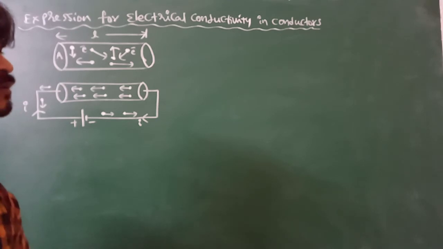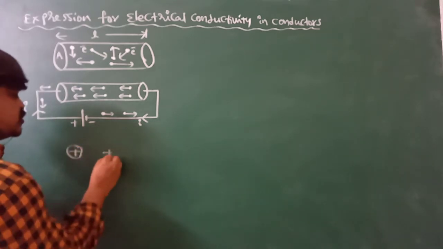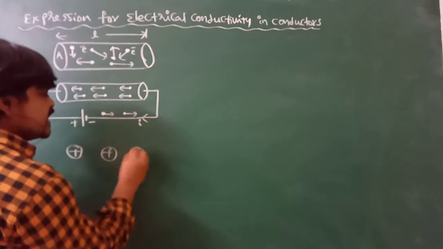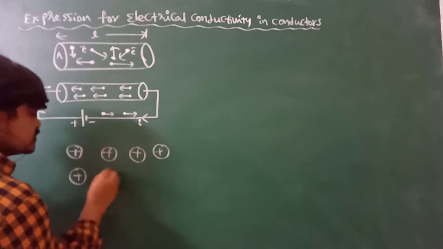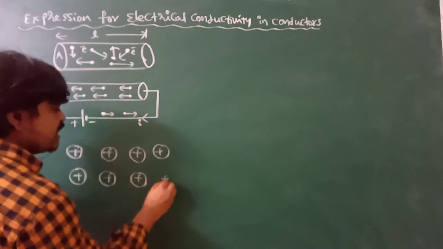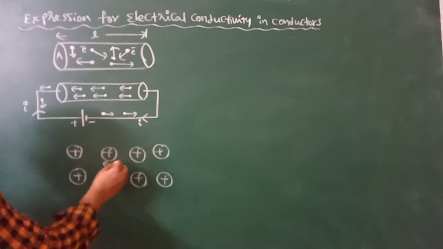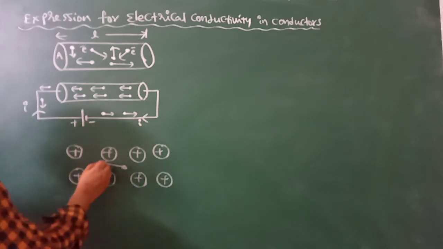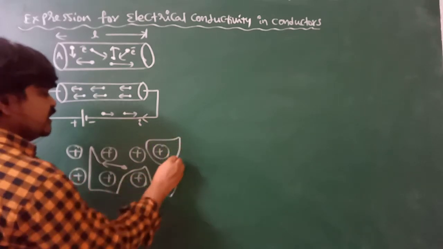According to classical free electron theory, a conductor or metal is a three-dimensional array of positive ions, in which the electrons move freely throughout the solid.